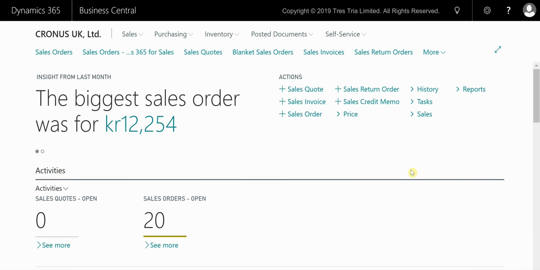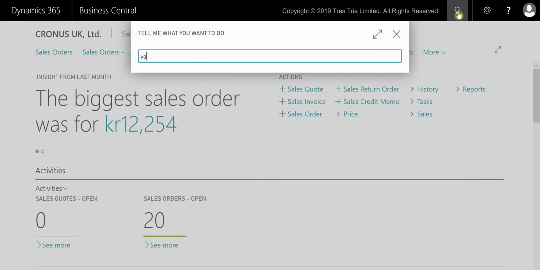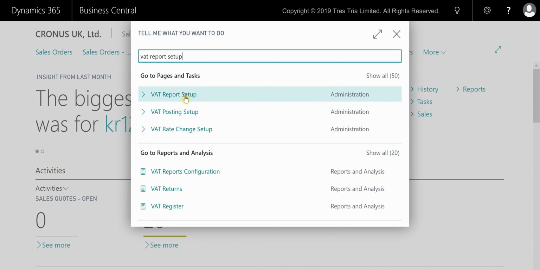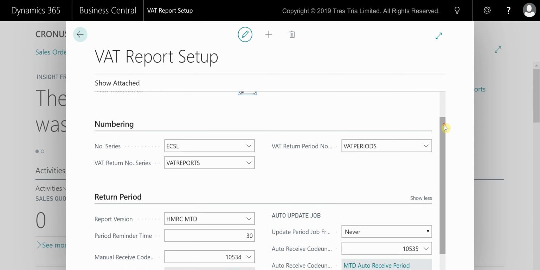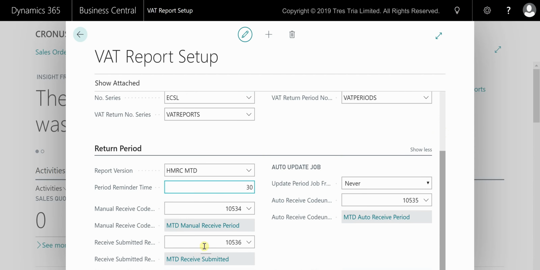The next step would be to create 3 number series for 3 different types of documents, and then the VAT report setup screen, which again should be automatically populated, will then take the combination of this information, so the number series and my report version, along with various receive and submission codeunits that Business Central needs to communicate with the HMRC portal or API.